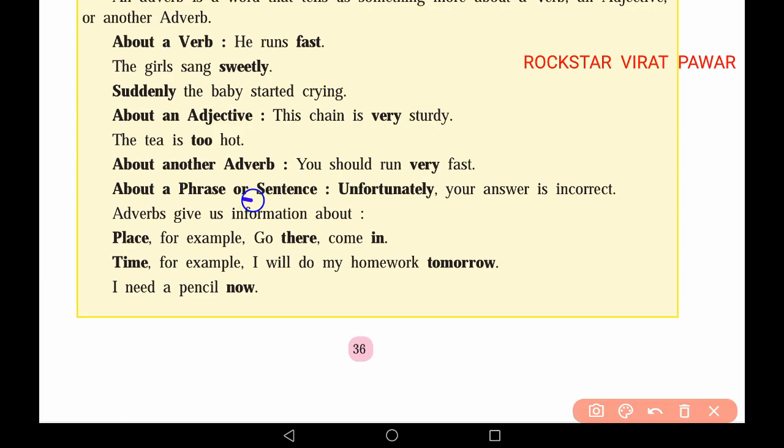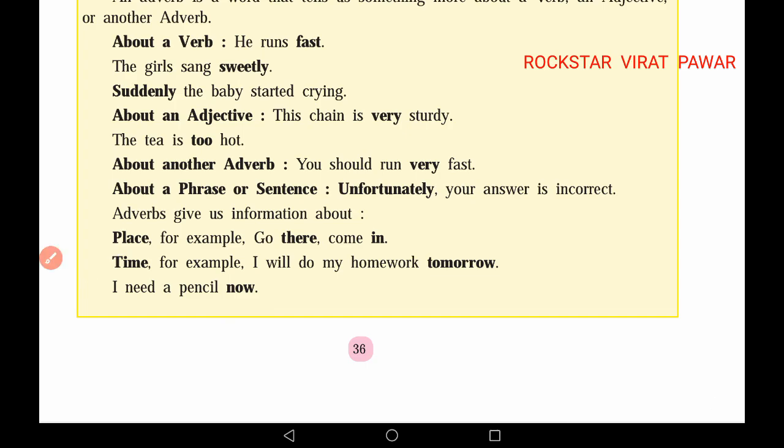About a phrase or sentence, for example, "Unfortunately your answer is incorrect." Here the adverb gives information about the sentence or a phrase. In terms of place, for example, go there, come in. In terms of time, it also gives information like I will do my homework tomorrow, I need a pencil now.